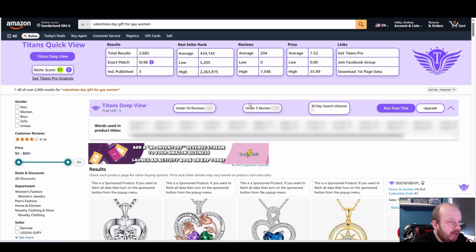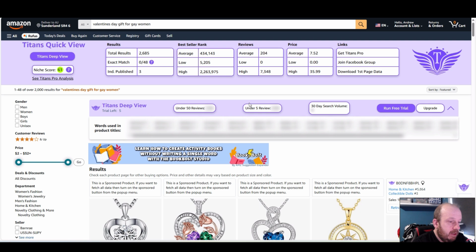And here's another potential long tail keyword that I want to use: Valentine's Day gift for gay women. So there's 3 or 4 decent long tail keywords in there, which I think are going to be good for targeting consumers. So let's get on with designing the book.